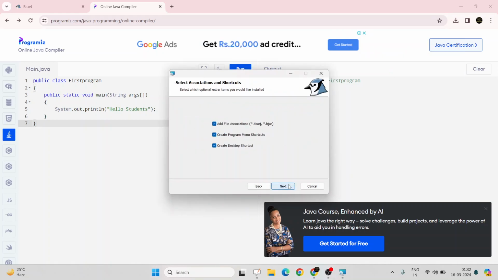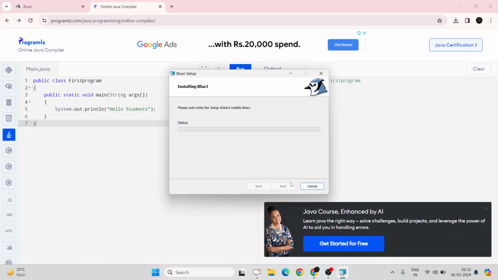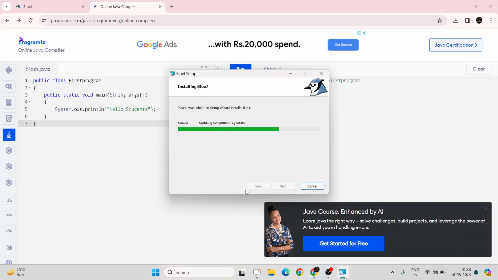Accept all of them. Go next, next, next, and start installing. Click yes. It will take some time depending upon the network speed.